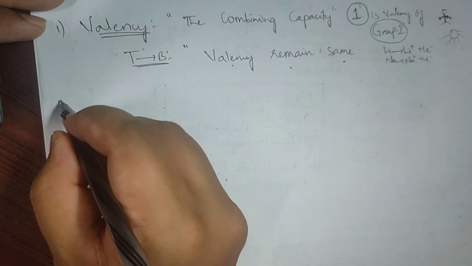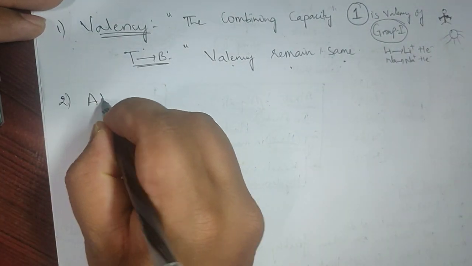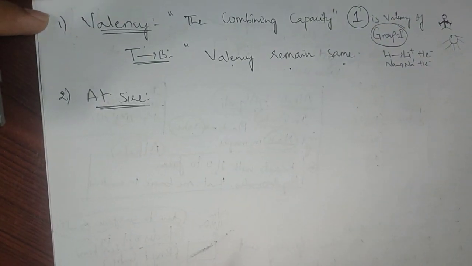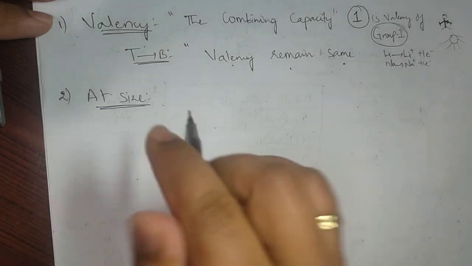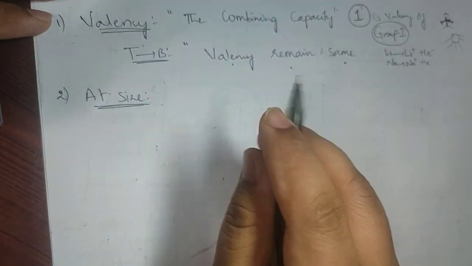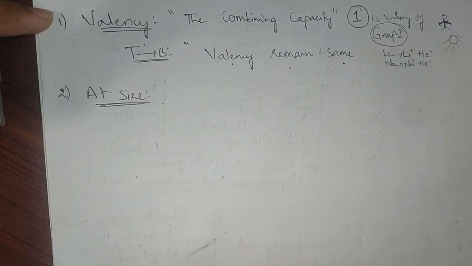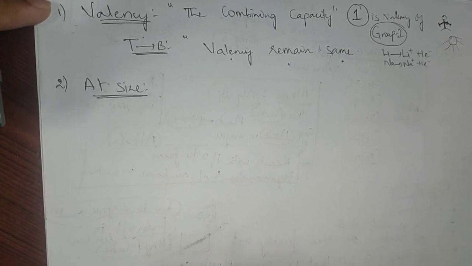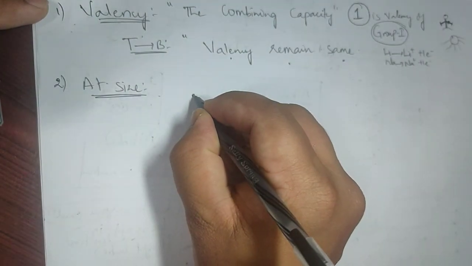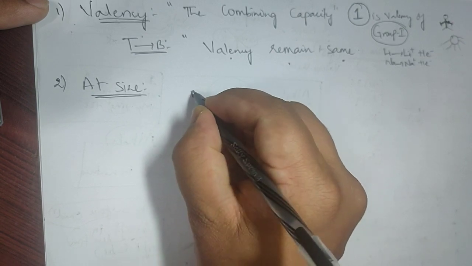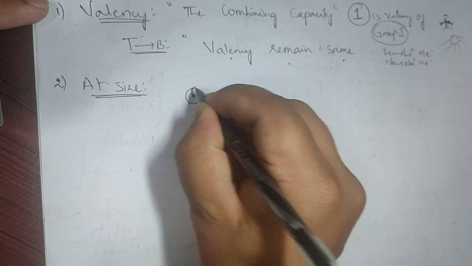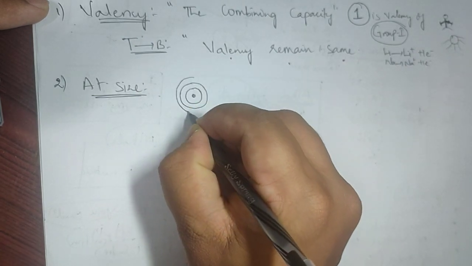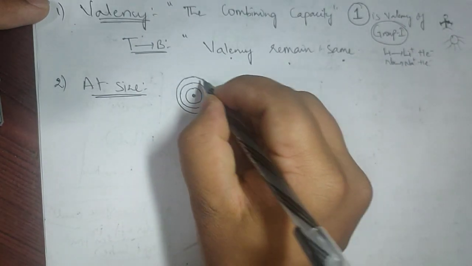Okay, then the second property is atomic size. Now what is atomic size? By definition, if you visualize an atom, even in 10th standard you should have studied how an atom looks. An atom contains a nucleus at the center, and around the nucleus we have many shells, which are also called orbits or energy levels.